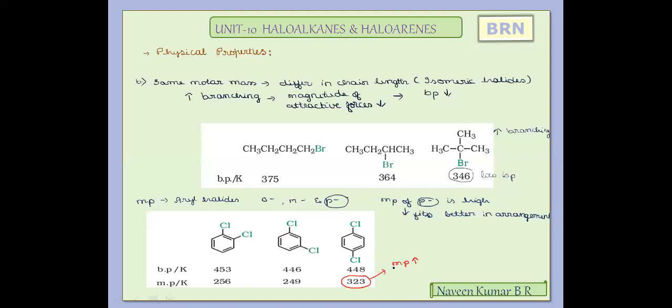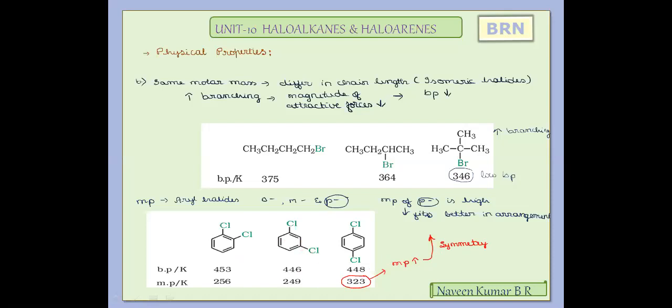The high melting point is explained by the symmetry of the para compounds, which fits better in the crystal arrangement or lattice arrangement. As a result, the para compounds will always have a high melting point when compared to ortho and